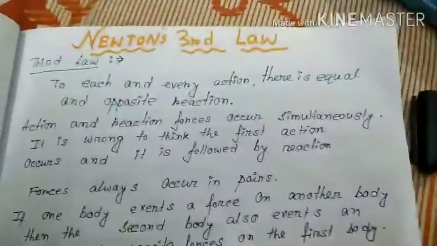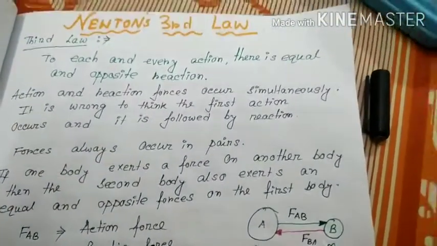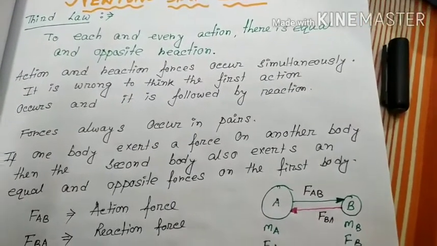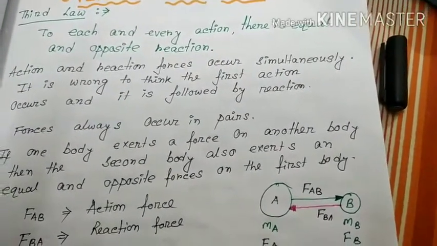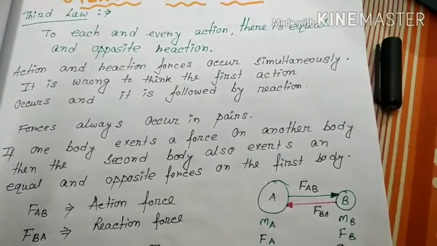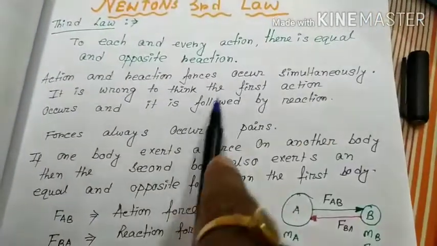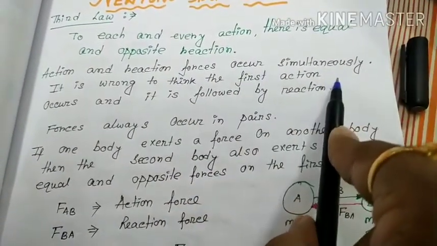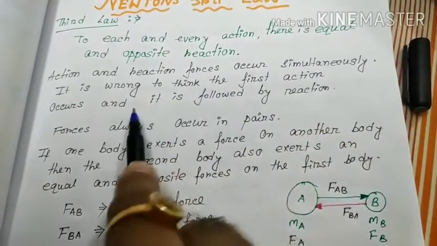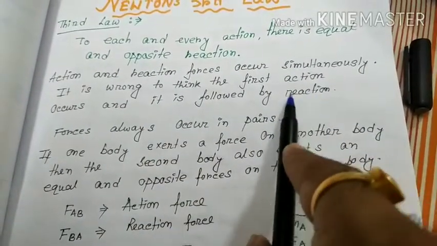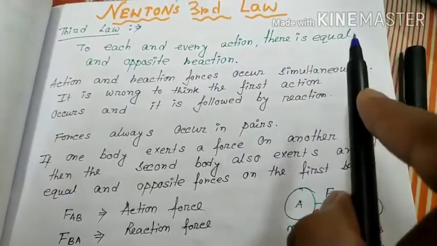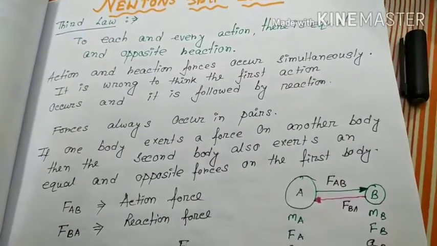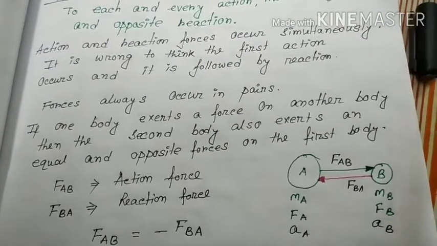Now Newton's third law. The third law is very easy. To each and every action there is an equal and opposite reaction. Action and reaction forces occur simultaneously. It is wrong to think the first action occurs and it is followed by reaction. No. Action and reaction apply to different bodies and occur simultaneously, not one after another. Clear? Forces always occur in pairs.